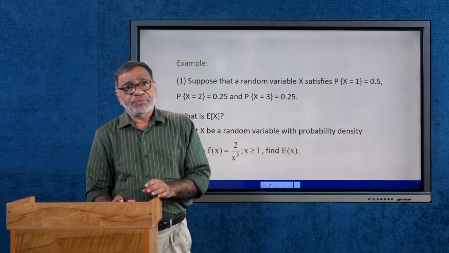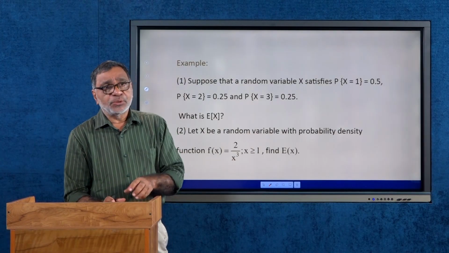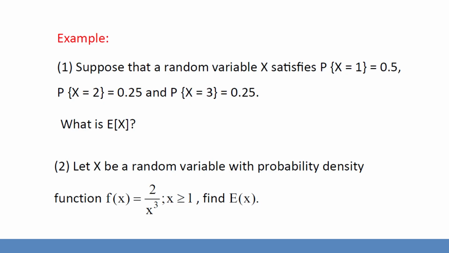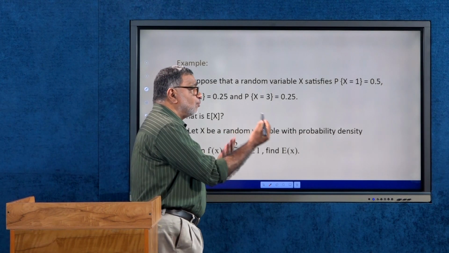So before that, let me give one example of a random variable for which we are finding the expectation. Suppose a random variable x satisfies these probability values: probability of x equal to 1 is 0.5, probability of x equal to 2 is 0.25, and probability of x equal to 3 is 0.25. So how do you find the expectation?